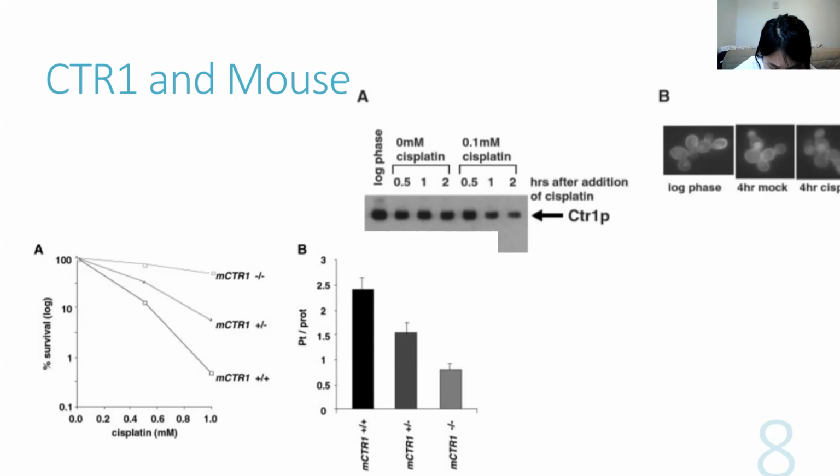A similar reduction in copper uptake was also observed with the wild-type, heterozygous, and homozygous mutant cell lines. These observations suggest that mCTR1 protein functions as a cisplatin transporter in mouse cells and that its human homolog hCTR1, which is 90% identical to mCTR1, may mediate cisplatin uptake as well.